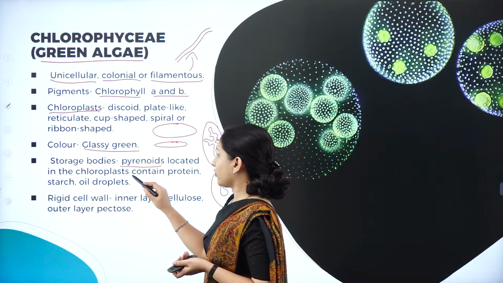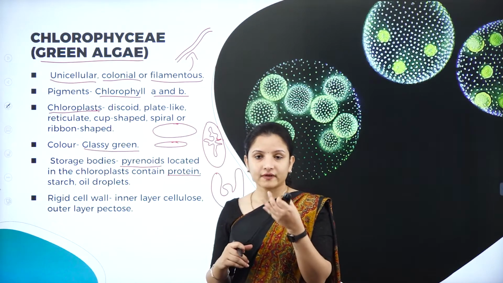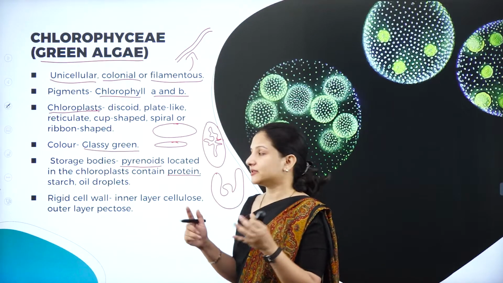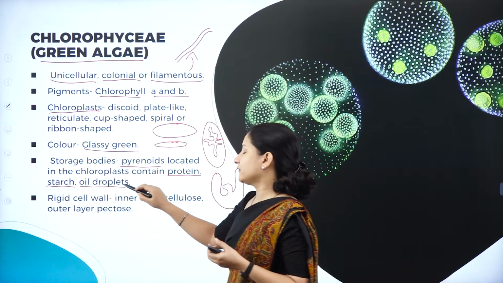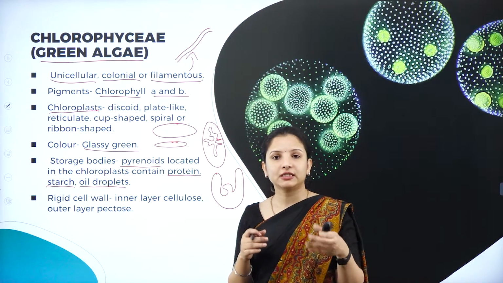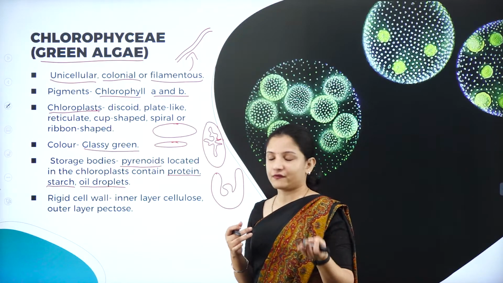And these pyrenoids usually contain protein, and that is the food. Whatever is synthesized is usually present in the form of protein, in the form of starch, and also in the form of oil droplets, which is needed for the proper development of the algae.